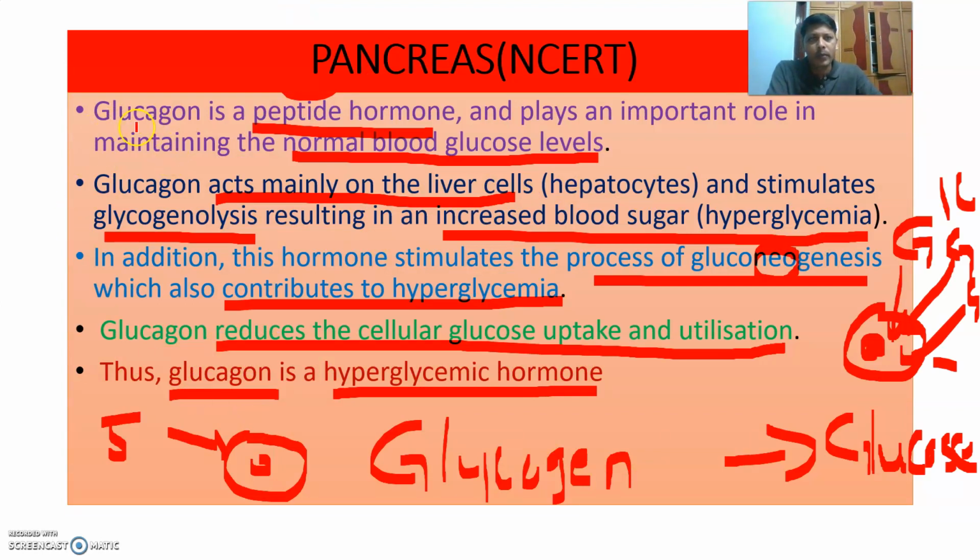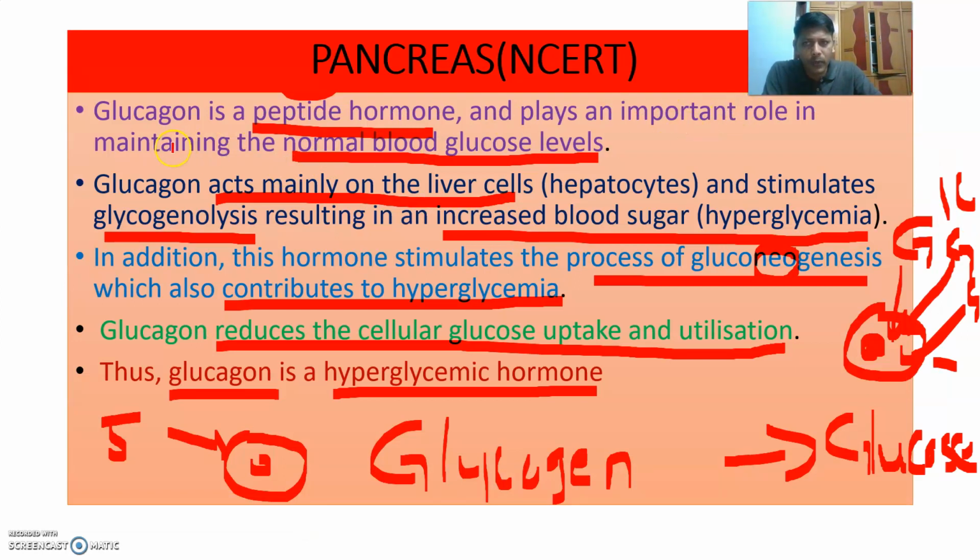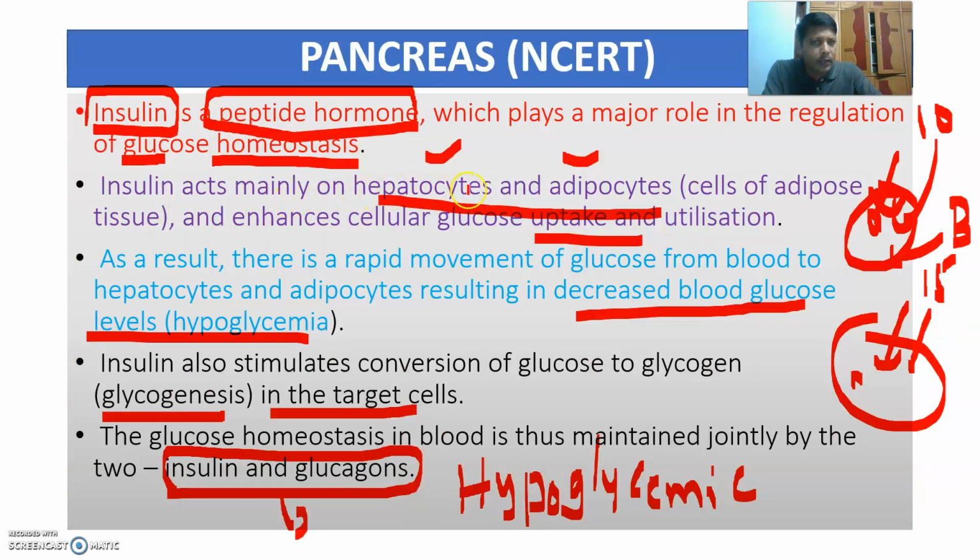Here we are talking about glucagon. Glucagon is a peptide hormone that plays an important role in maintaining the homeostasis of glucose. It plays a major role in the regulation of glucose homeostasis and in maintaining normal glucose levels. Glucagon acts mainly on the liver cells, the hepatocytes, and adipocytes.